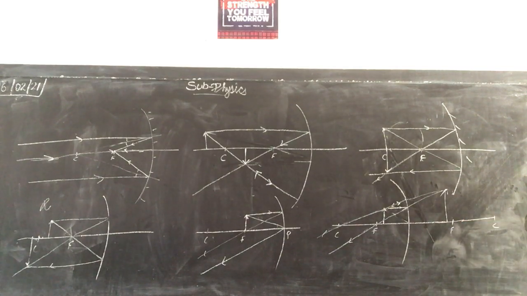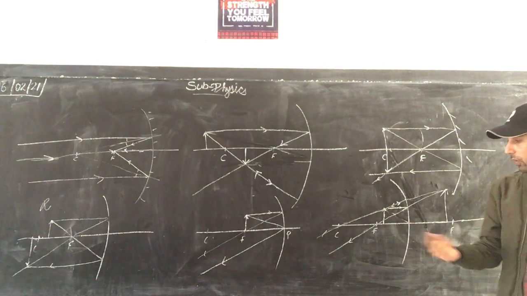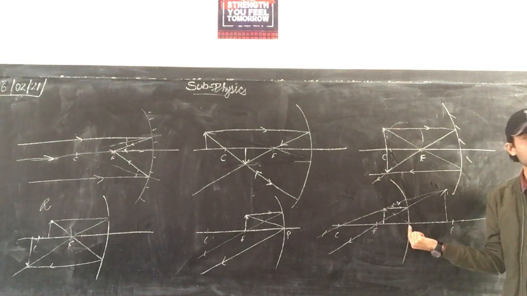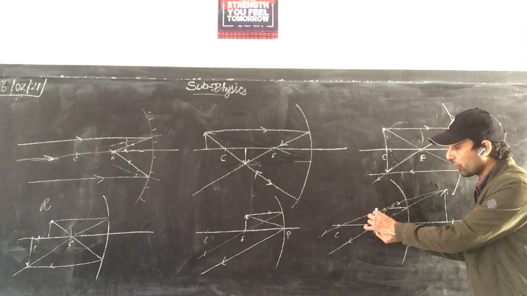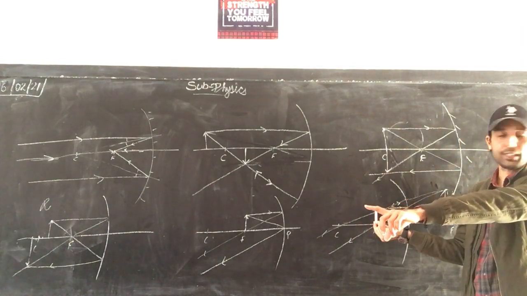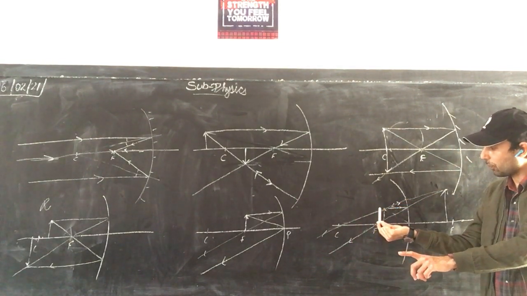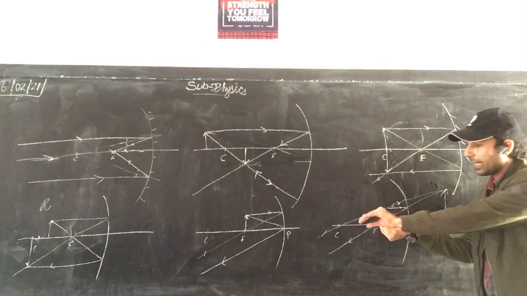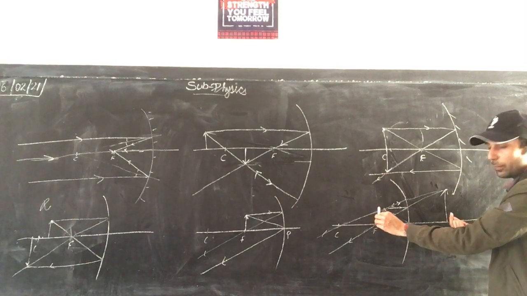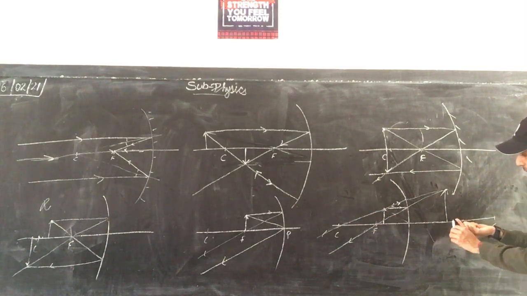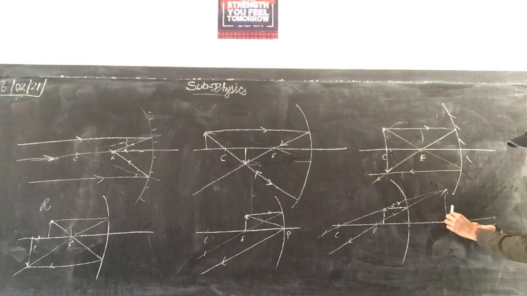Now see here, this is very important. Convex are easy but concave are tough. So see here, what happens now? When the object is between focus and pole, at focus the image was at infinity. Now, as we are moving towards the pole, the rays are diverging. That means you have to produce them backward. So, as you move a little bit further from focus, the image will be formed here between pole and focus, near the focus.